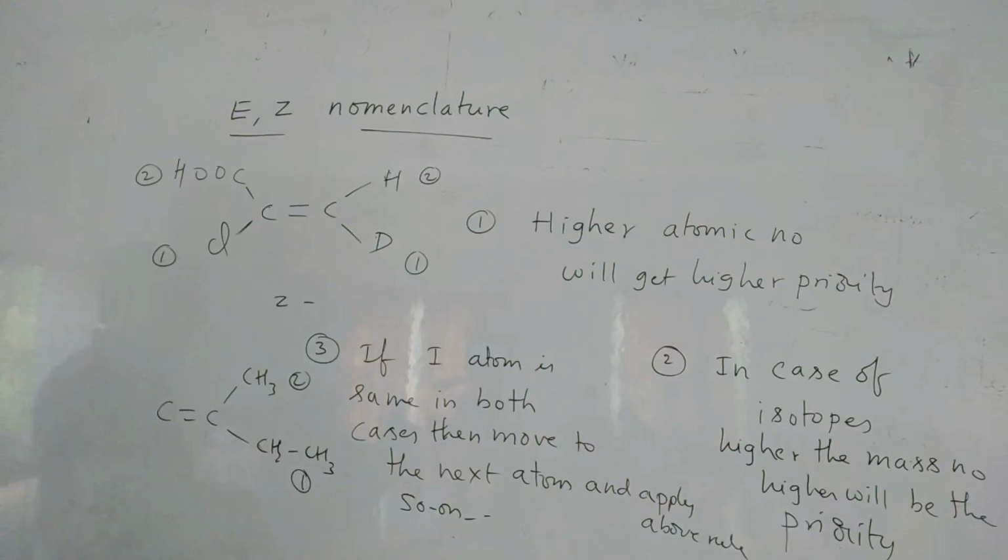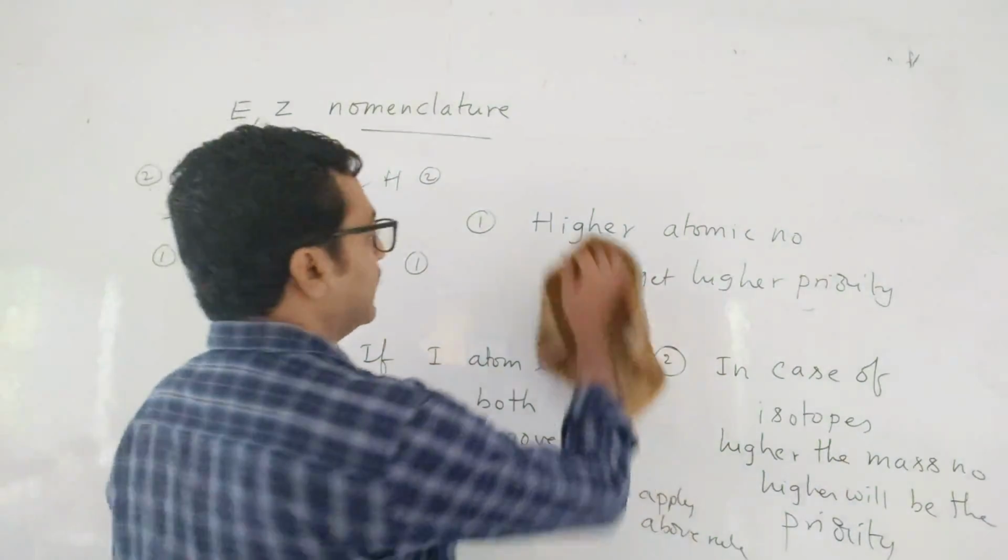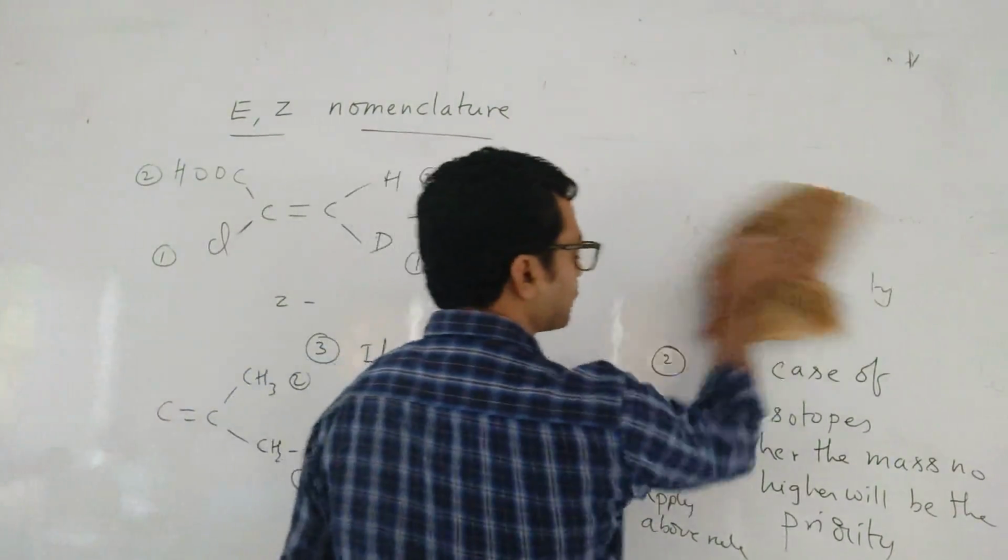Right? Next, the fourth and very important point is the fourth rule.